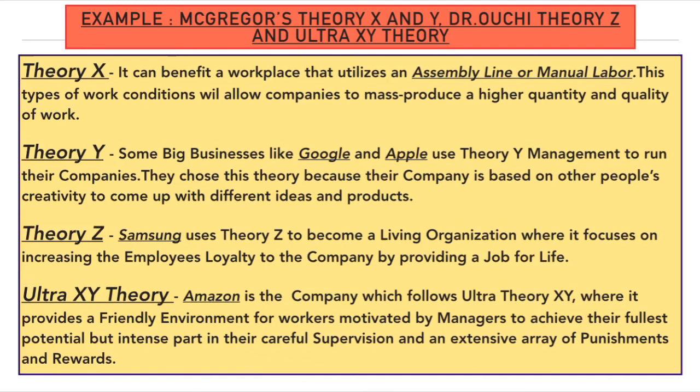Fourth one is Ultra XY theory. Amazon is a company which follows the Ultra XY theory, which is a blend of theory X and theory Y, where it provides a friendly environment for workers motivated by managers to achieve their fullest potential. So, if they are friendly and motivated, it is theory Y. But at the same time, they also follow an intense approach of careful supervision and an extensive array of punishments and rewards, which is theory X. That's why it is called Ultra XY theory, a blend of theory X and theory Y. So Amazon follows Ultra XY theory. These were the examples of McGregor's theory X and theory Y, Dr. William Ouchi's theory Z and Ultra XY theory.